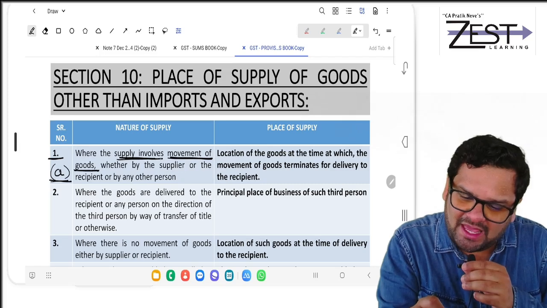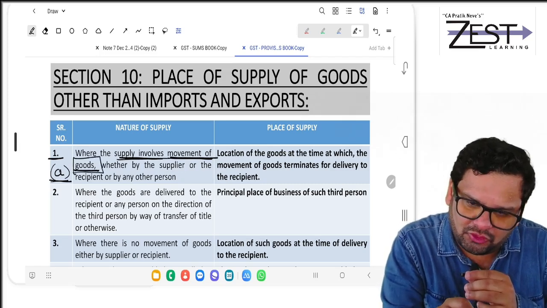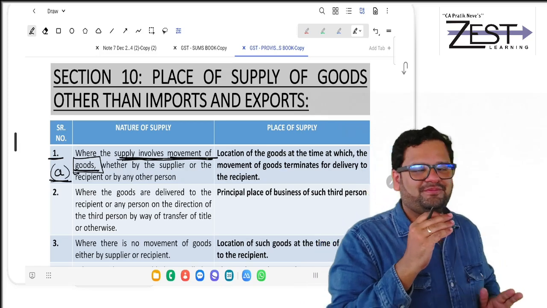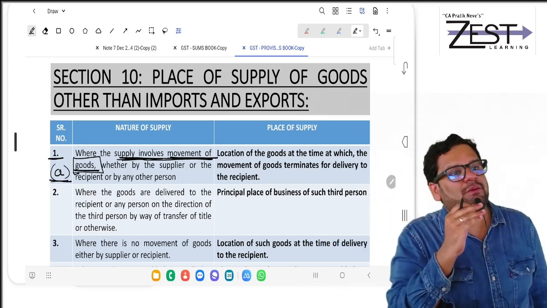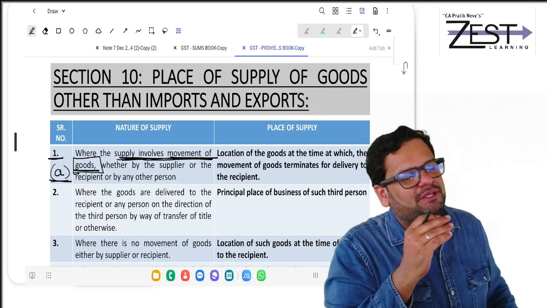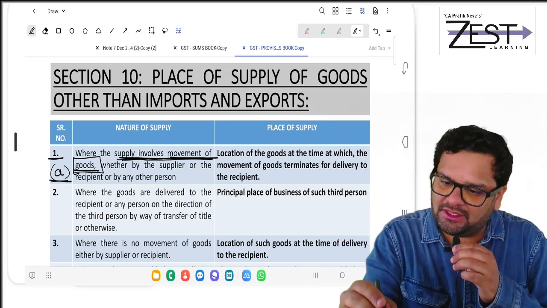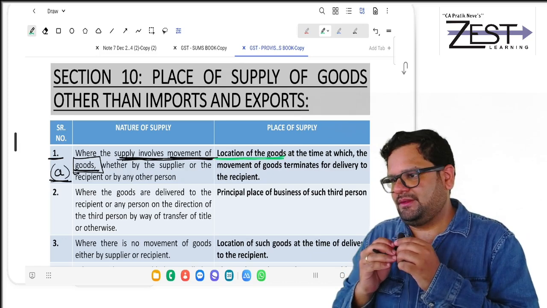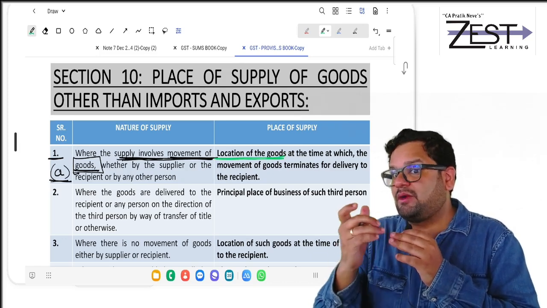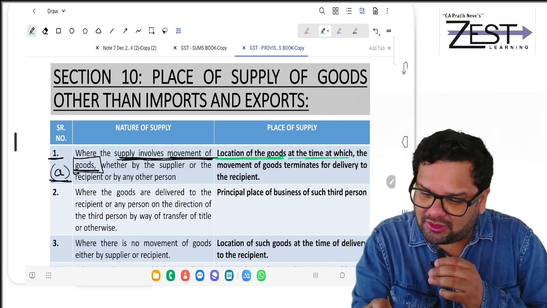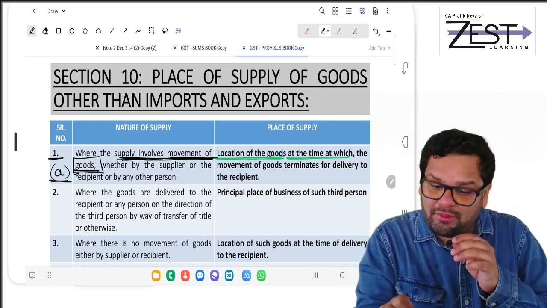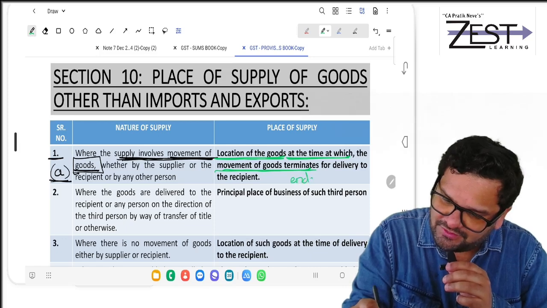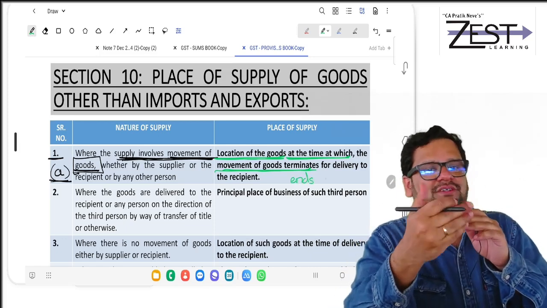So where the supply involves movement of goods. Can you underline supply involves movement of goods? So where supply involves movement of goods, what is the place of supply? It is location of the goods. Underline location of the goods. But at what time? At the time at which movement of goods terminates. Terminates means ends for delivery to the recipient.